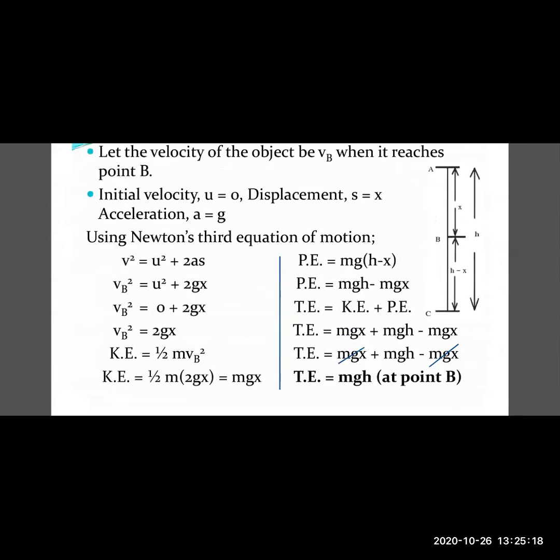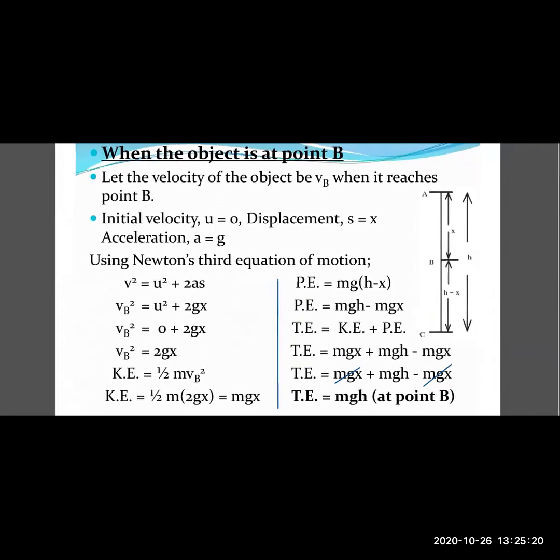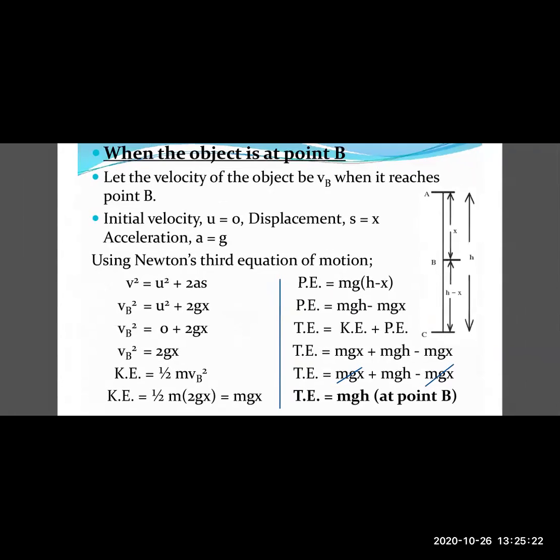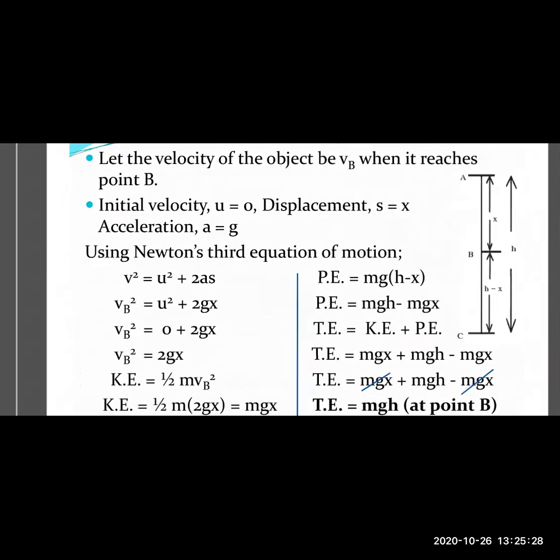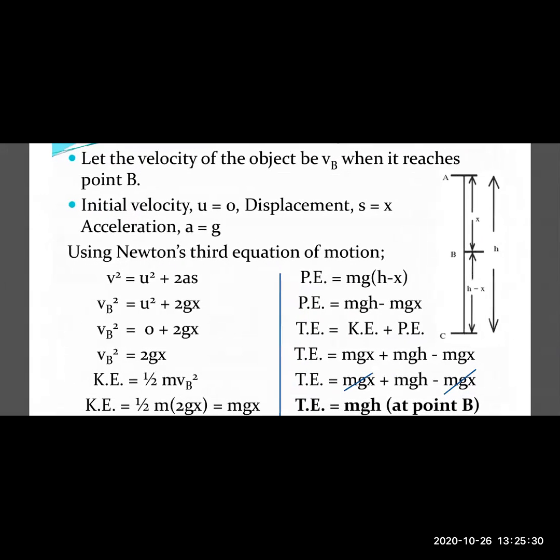Now let us move on to calculate the potential energy. We know the formula for potential energy is mgh, where h is the height. If you look at the diagram here, the initial height of the object at point A was h. As it has fallen from point A to point B, it has traveled a distance of x, or the displacement is x. So the height that remains will be equal to h minus x. That is the distance between point B and the ground, that is point C.